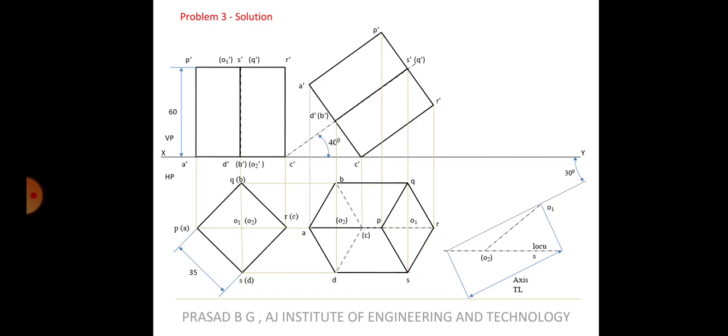So you have to take the distances correspondingly. O1, O2, A and R, they are all coming on the same line, isn't it? You have already got the O1, O2 line, which is nothing but this line. On the same line if you continue, you get R, and if you continue to the bottom, you get A. Measure the distance from O1 to R, and extend that line till here. Measure the distance from O2 to A, from O2 measure till here, and then draw the line. So you get O1, O2, A and R.